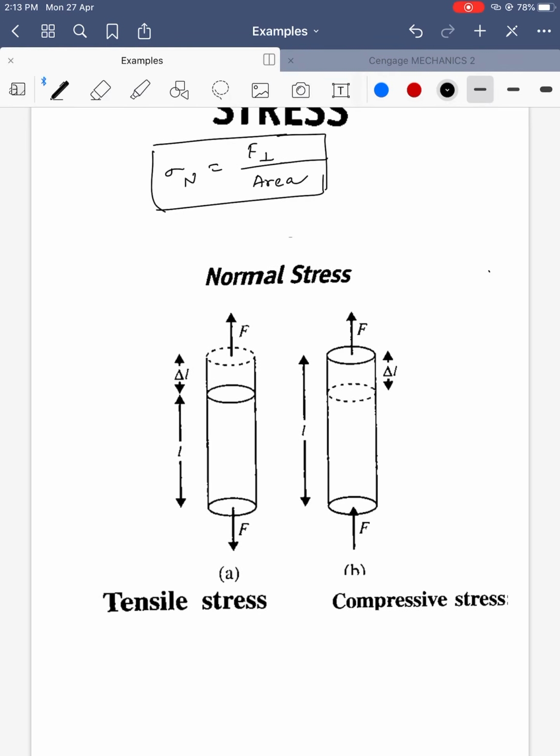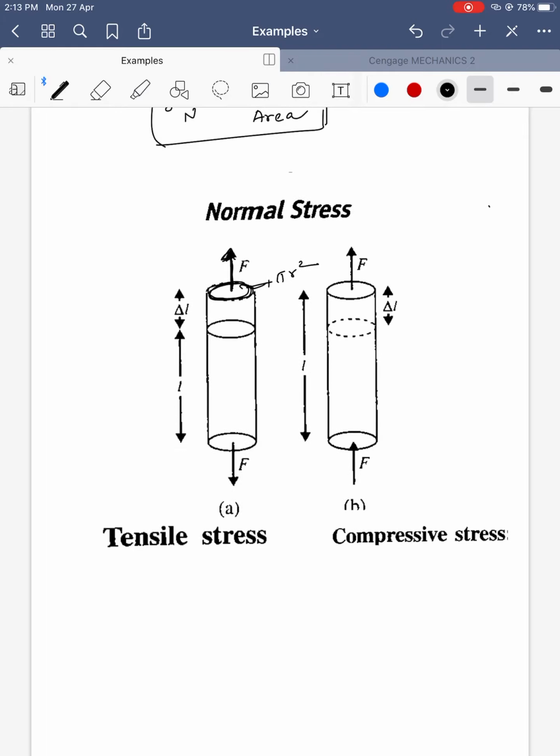Now you see these cases, it is an area. What is the area formula for this? This is like a circle, pi r square. And the force is perpendicular to the area. In this case also, this is the area, and the force is in the upward direction. So this is a force acting perpendicular to area. In this also there are two types: first is tensile stress and compressive stress.